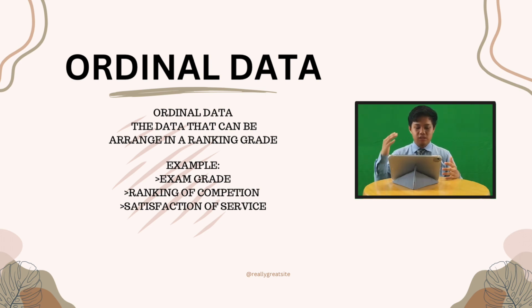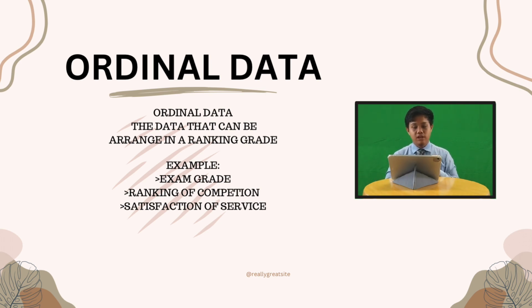Ordinal data is data that can be arranged in ranking order, such as ranking in a competition, which has first place, second place, third place, and your exam grade, which has A+, A, and A-, and finally, our satisfaction towards a service, such as in this survey, which uses a scale of 1 to 5, where 1 is very unsatisfied and 5 is very satisfied with the service.